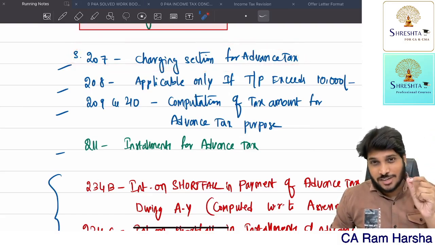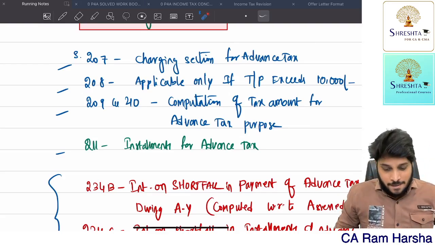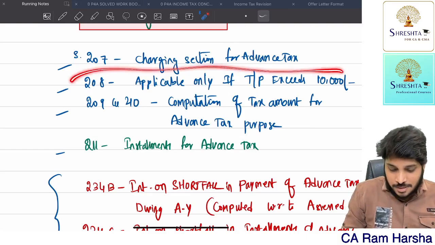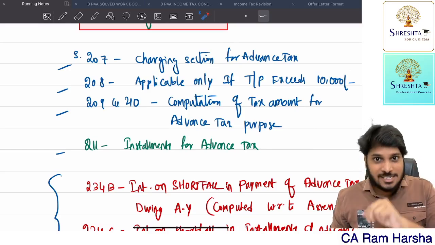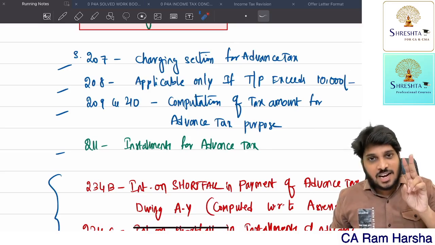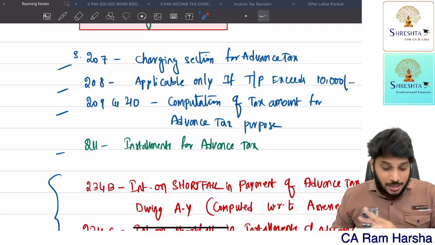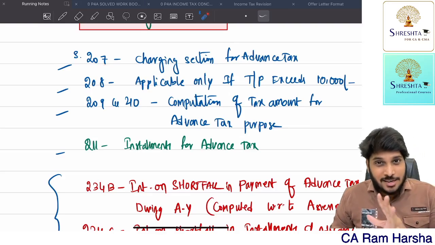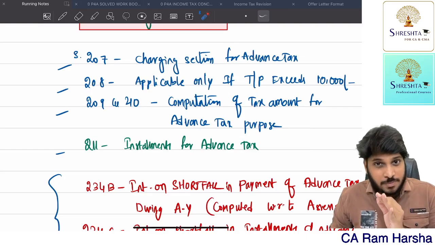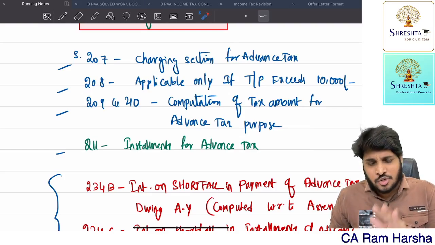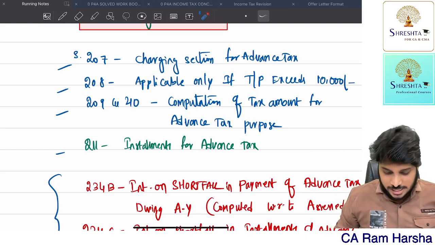This section talks about the applicability of advance tax. So this section says advance tax is applicable as per the criteria given in 208. That's what 207 says: advance tax is applicable if 208 conditions are satisfied. Inside 207 only, they clearly mentioned that a senior citizen who does not have income from business or profession is not liable to pay advance tax.